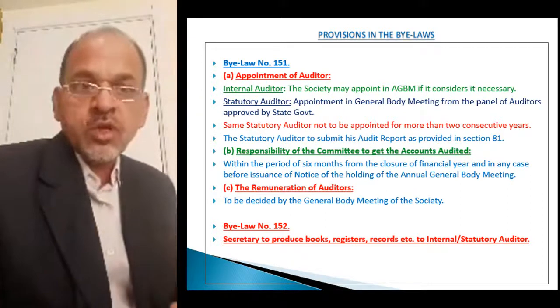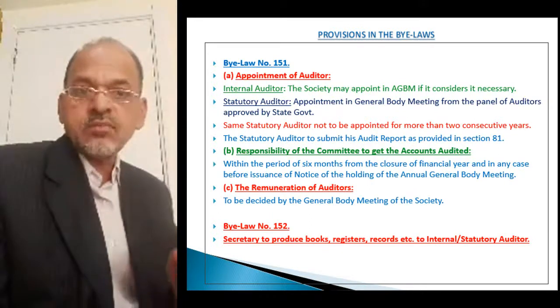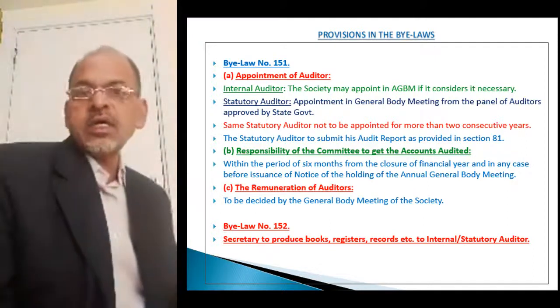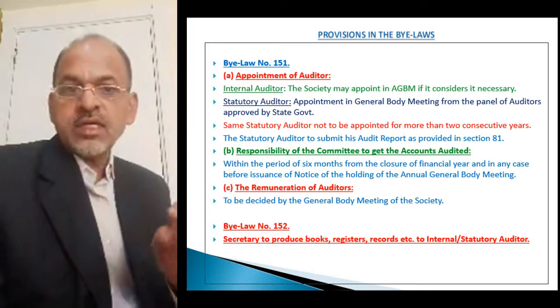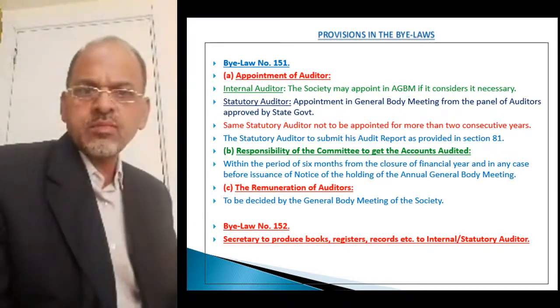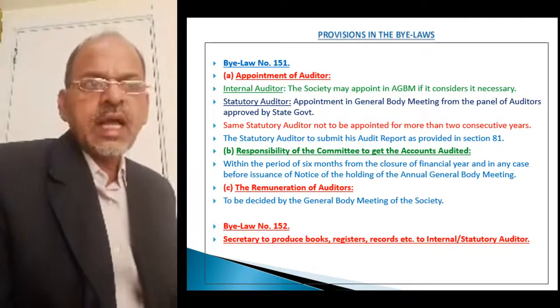This is the provision of the bylaw. Under bylaw number 151A it is mentioned, but we have seen under the proviso to section 75(2)A that the same auditor cannot be appointed consecutively for more than 3 years. So we can take that as the valid provision, because it is a provision of the Act.